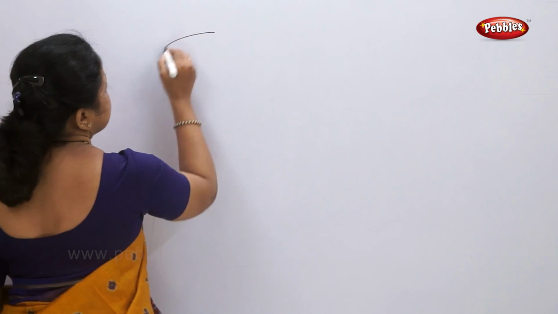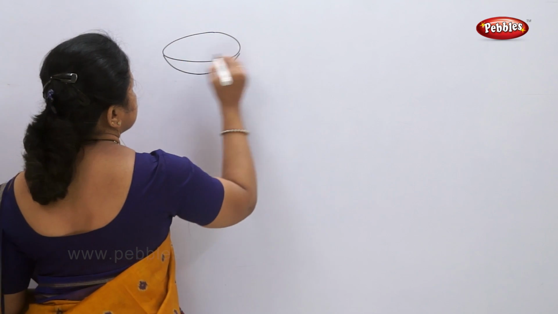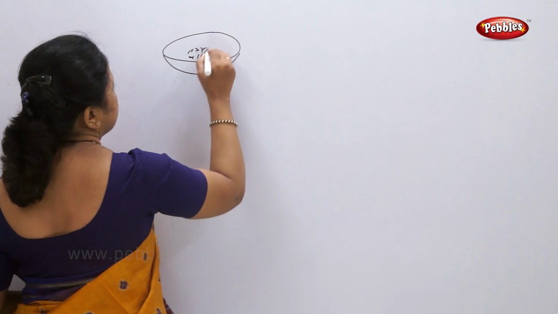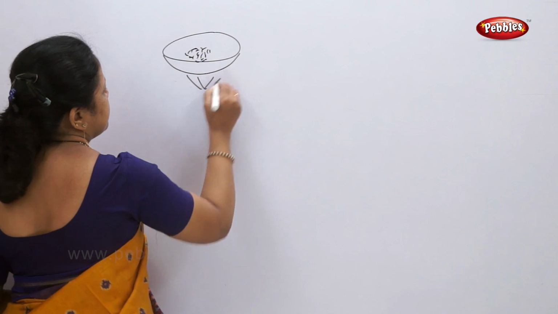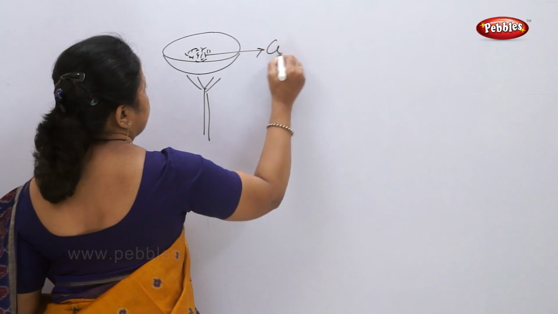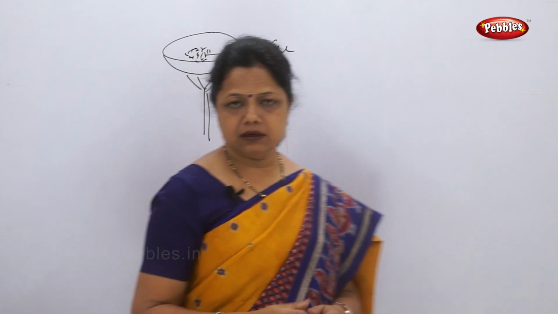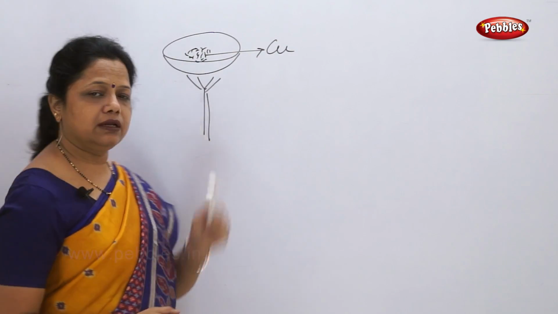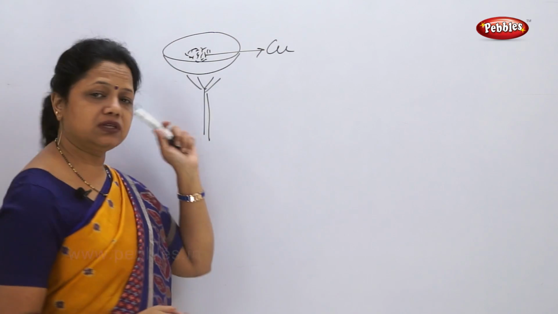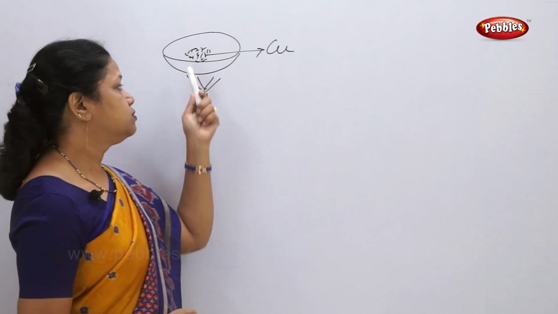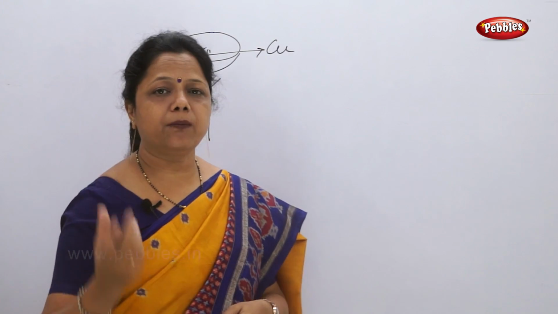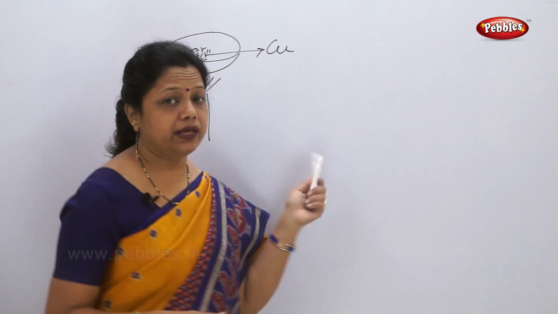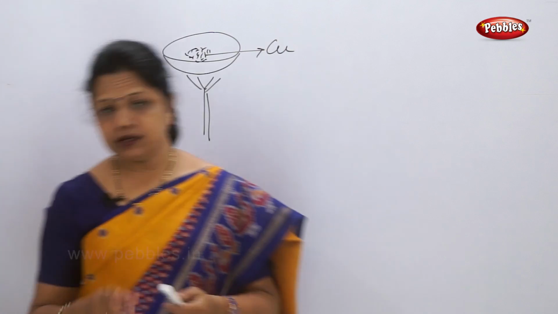Now there is a figure given, 2.1. There is a china dish kept. Now what is a china dish? A china dish looks like a small, white colored dish. Now I have taken copper powder in it. I am giving heat to it. This is copper powder. I'll just write the symbols. Now the symbol of copper is Cu. I have taken it in a china dish or a crucible. This is also called a crucible. So a lot of copper powder I am taking. I am providing heat. Now heat it strongly.